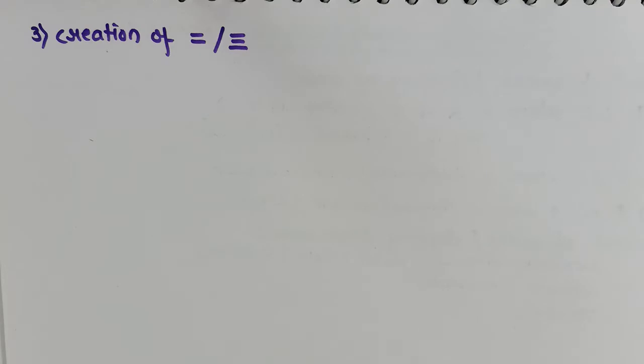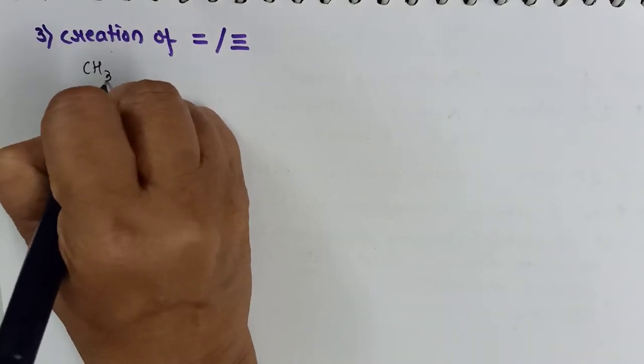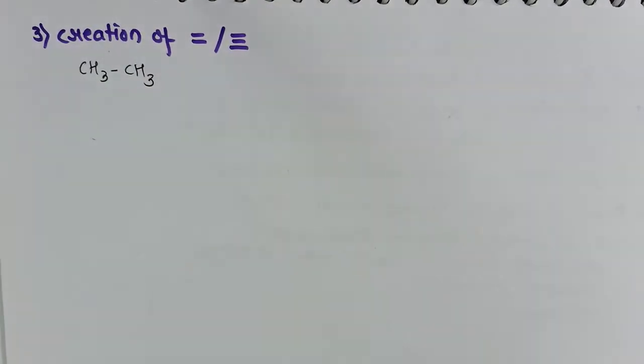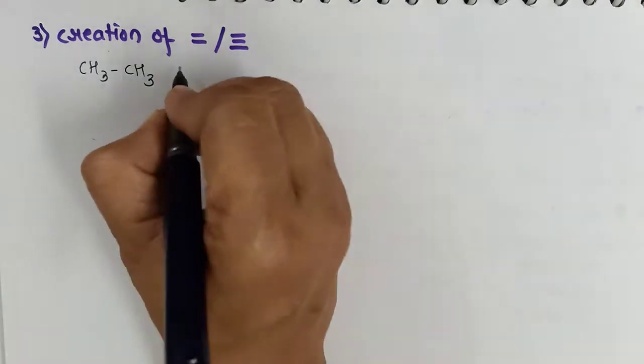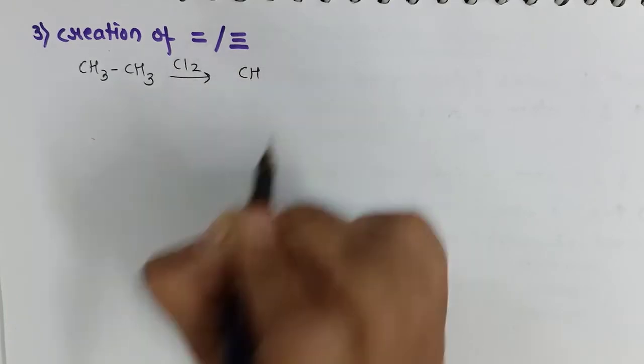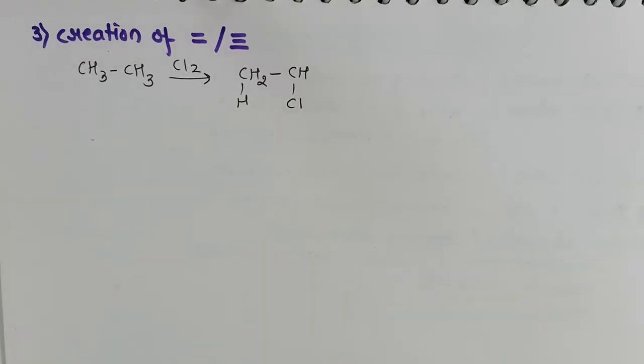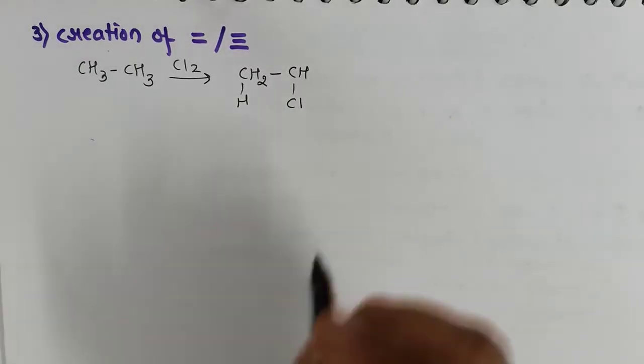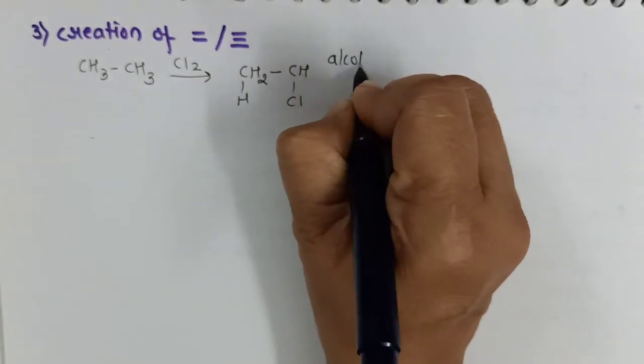the given alkane. For example, if I have ethane with me and I want to convert it into ethene, then first of all I will introduce chlorine. So I will get chloroethane, and this chloroethane can be substituted to